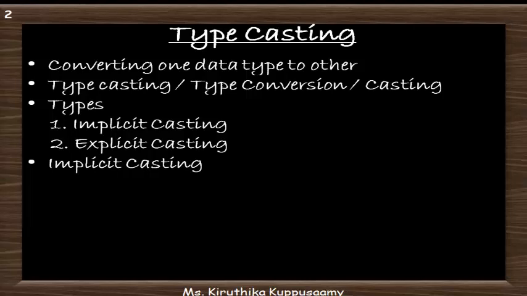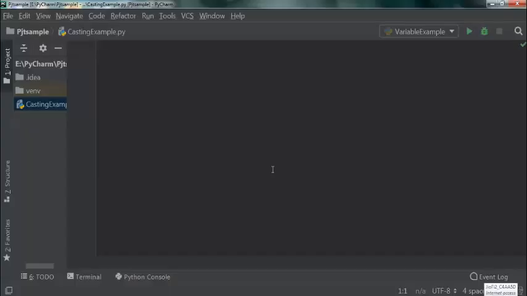Implicit casting means in some occasions, Python automatically converts one data type to another data type. That is, conversion is done internally. This conversion is named implicit type conversion or implicit casting. Let us see an example of this in the coding window. In this example, we are going to convert integer data type to float data type.